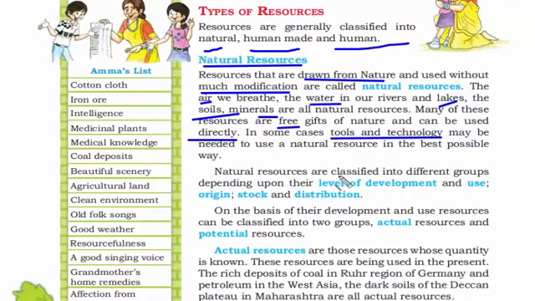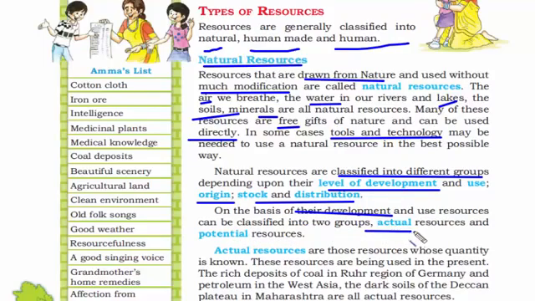Now natural resources are classified into different groups depending upon level of development and the use of origin, stock and distribution. These are the simple factors on which we will classify natural resources. On the basis of development, we will distribute resources into two categories, that is actual resources and potential resources.